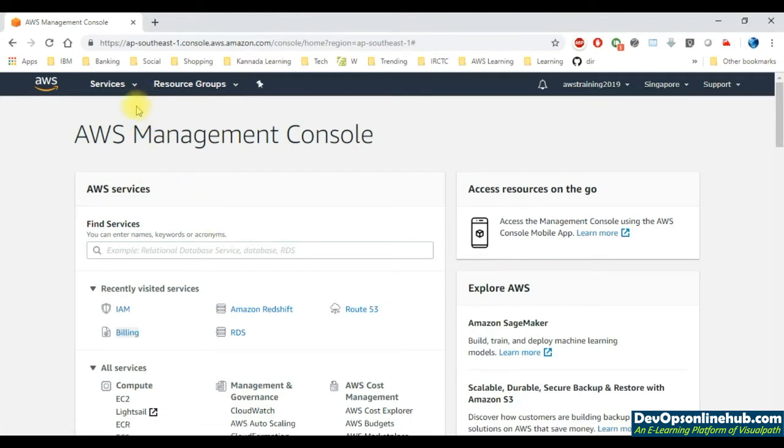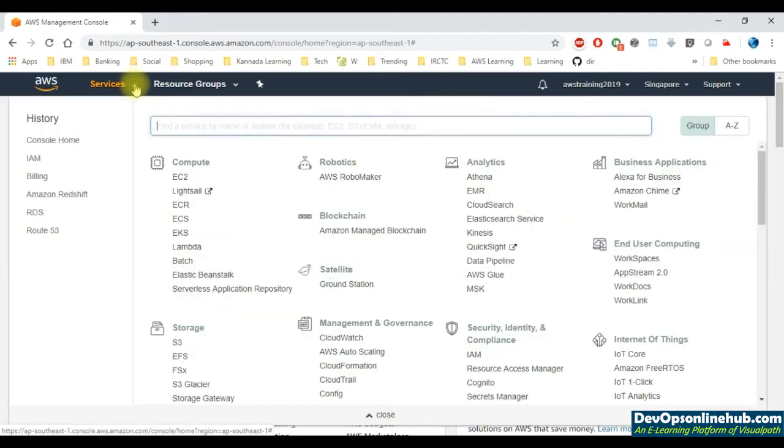Once we are logged in to the AWS account, click on Services and you should be able to see IAM under the section Security, Identity and Compliance. This is the very first service that we are going to talk about and explore, to see how we can manage the AWS accounts. Moving back to the slides.